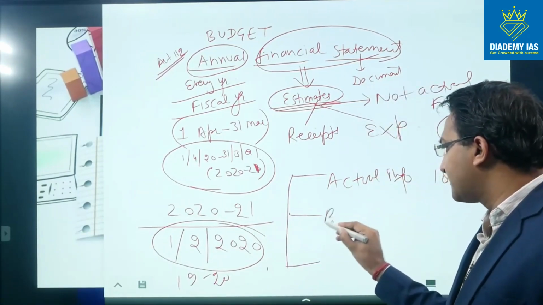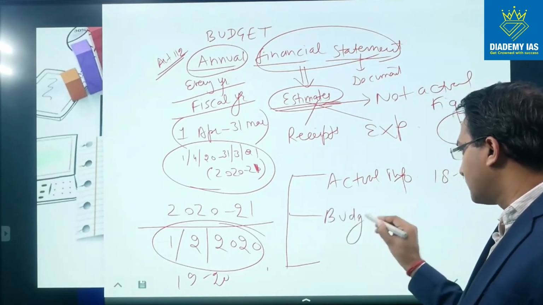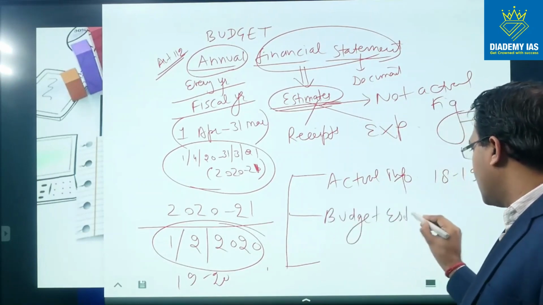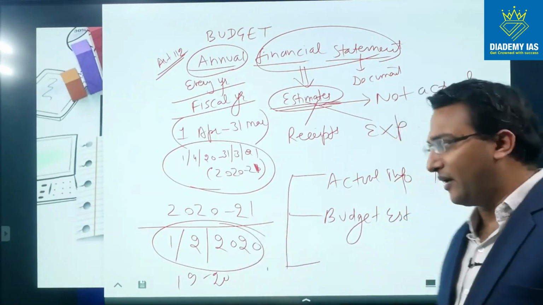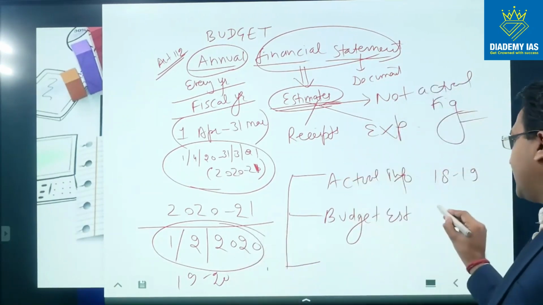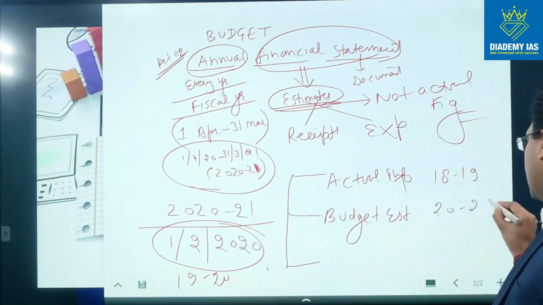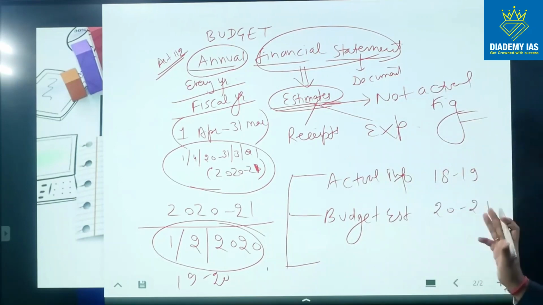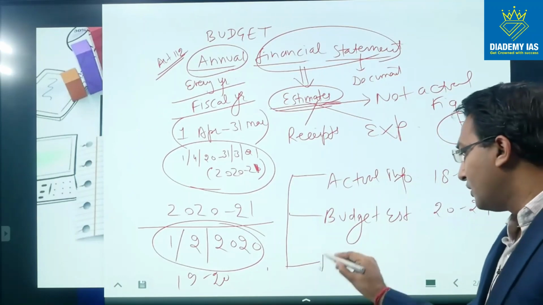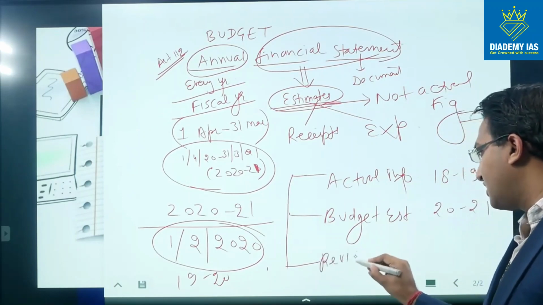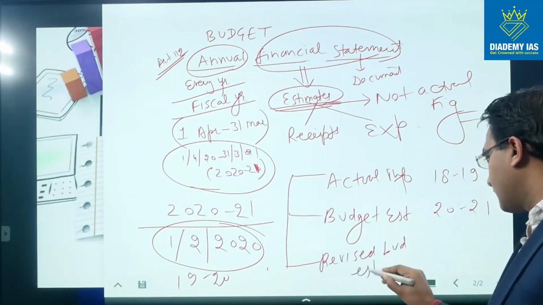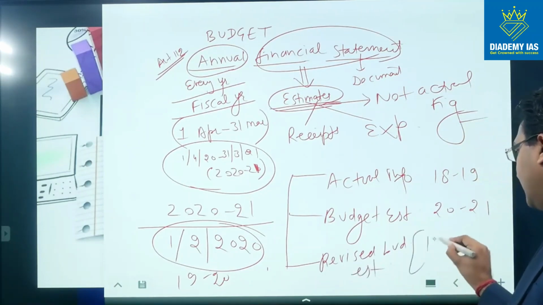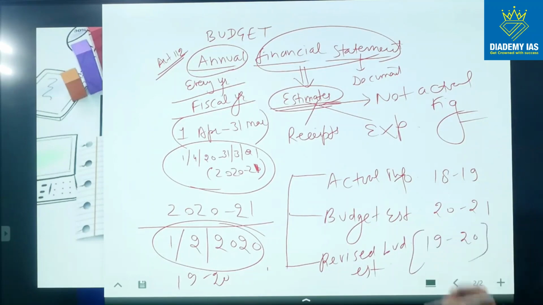Budget estimates for the upcoming year, the year for which the budget is being prepared. So in this case, the budget is being prepared for 2021. So budget estimates will be given for 2021, and for the present year, revised budget estimate will be given. That is for the 1920 revised budget estimate.